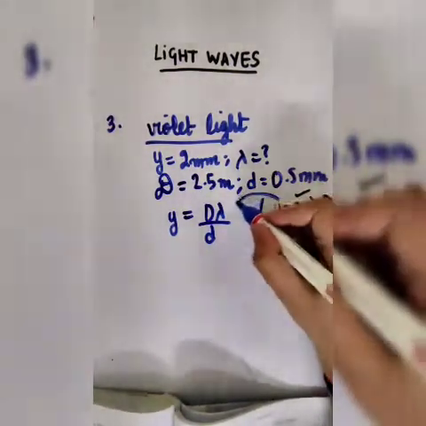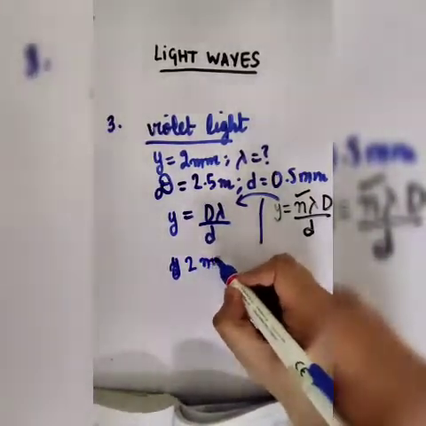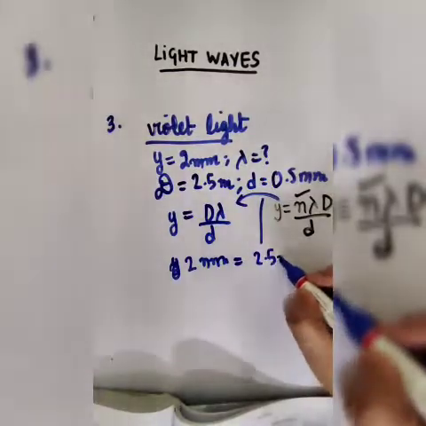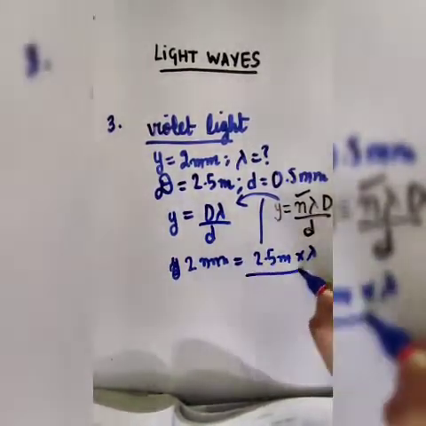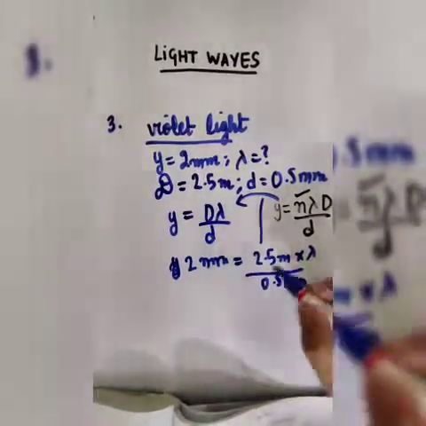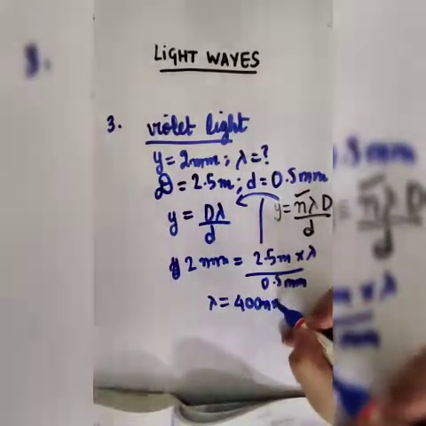So on substituting, the formula gets reduced to this one. Now y is 2 millimeter and capital D is 2.5 meter. Lambda we have to calculate, and small d is in millimeter. On solving this, we will get the value of lambda as 400 nanometer.